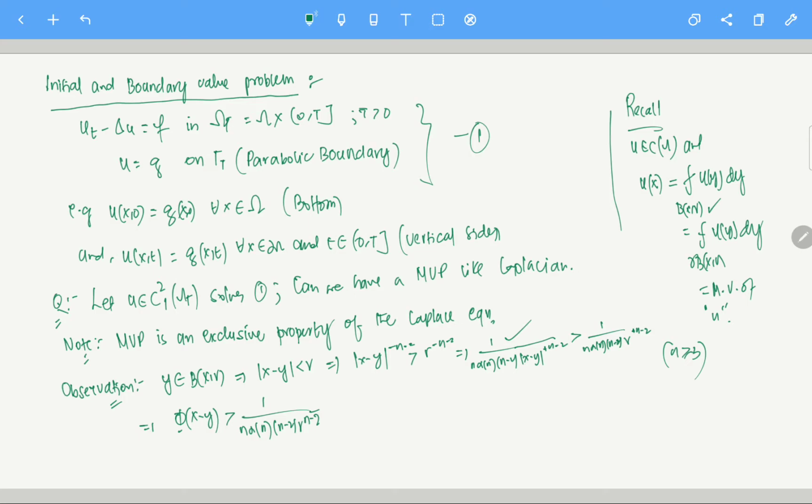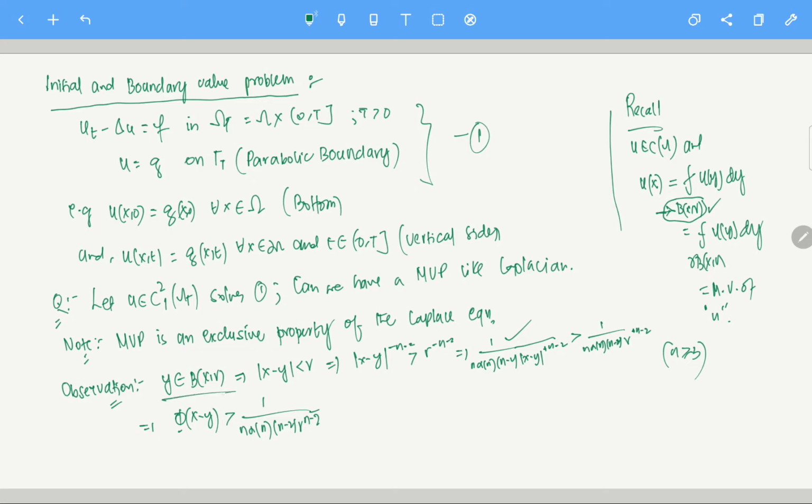See, when we want to modify our mean value property for the heat equation, the only modification we can do is in this ball, right? Other than that, u is a function defined as the solution of the heat equation or Laplace equation, whatever. The point here is this ball. This is the thing we need to modify, and that is why we are looking exclusively at what is so special about this ball.